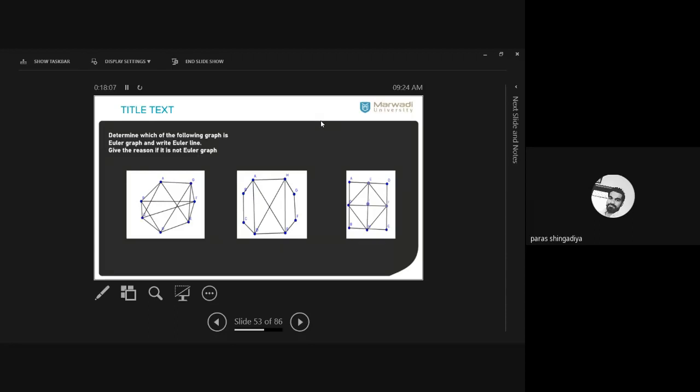Means we cannot find such a closed walk which covers every edge exactly one time. Clear? In these two graphs you can make such a closed walk in which all the edges of the graph are covered once. But in the third graph, it is not possible to predict such an Euler line, in which we can create such a closed walk which covers all the edges exactly one time. Okay? In the third graph it will not be possible. Therefore, it is not an Euler graph.